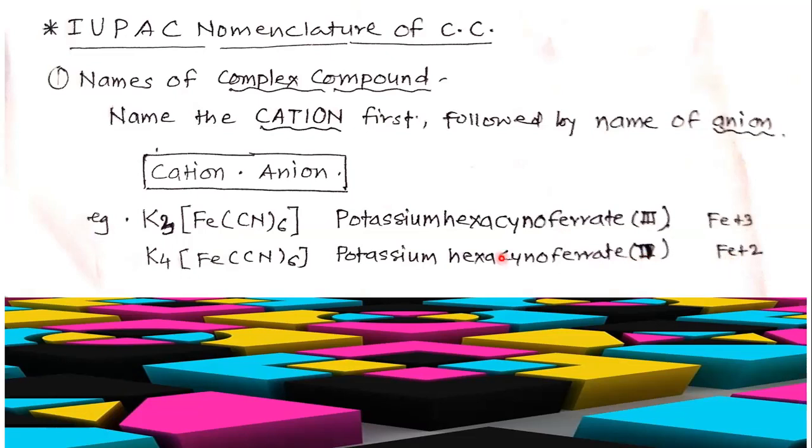So we have an idea how to calculate the determination of the oxidation state of the central metal. But for naming the complex compound, mention first the cation followed by the anion. If the anion is complex, it has certain rules, and later on we'll come to know how to write the names of cationic or anionic complexes.